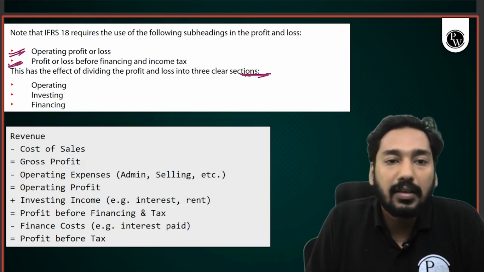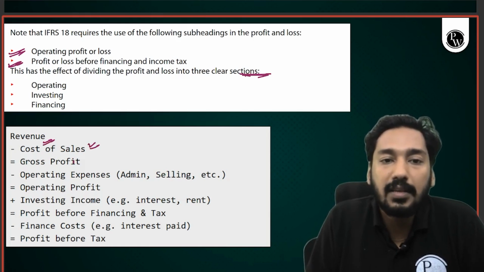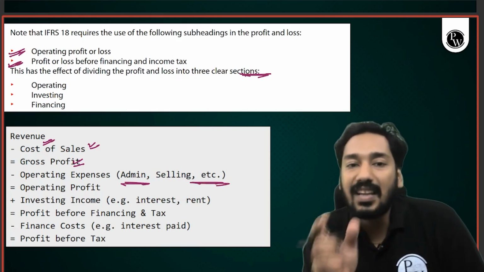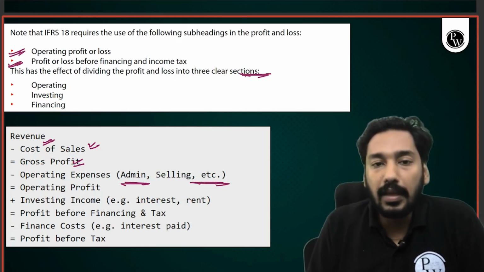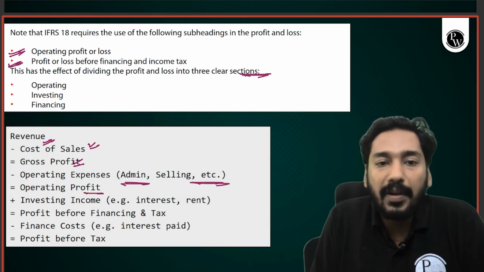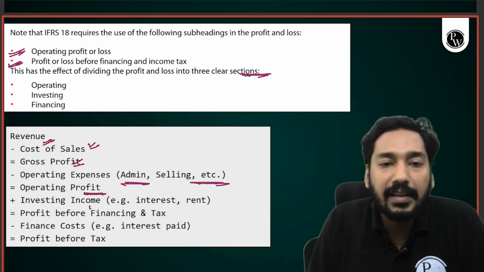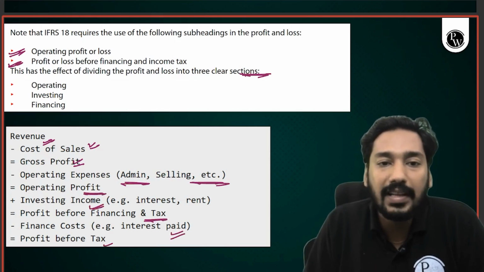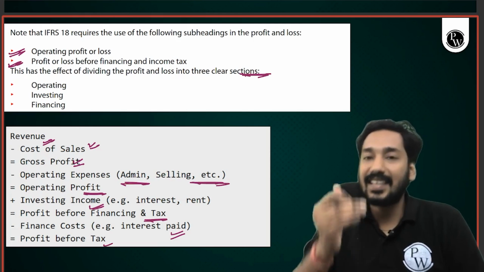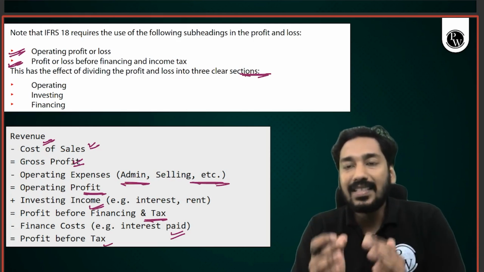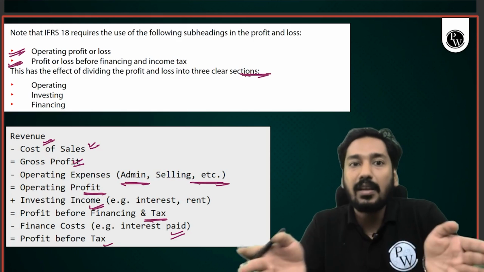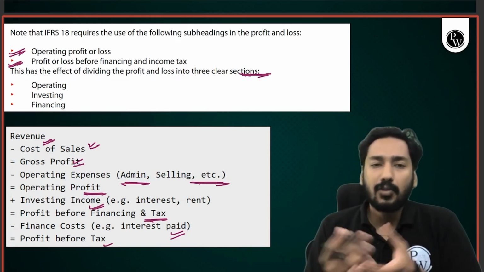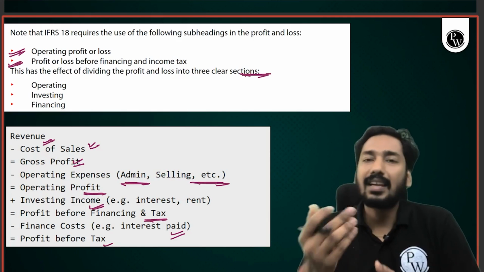They are talking about revenue minus cost of sales, gross profit, operating expenses. Now, IFRS 18 has also brought some changes in operating expenses. So then there will be operating profit. To operating profit, you will add any investment income, then profit before finance and tax. You will subtract finance cost, then PBT. So these two headings, operating profit and profit before finance and tax, ensure that the P&L is aligned with the objective of dividing the P&L into three core activities of operating, investing and financing, and now they are mandatory. So is this a major change? Obviously not, just a clarification.